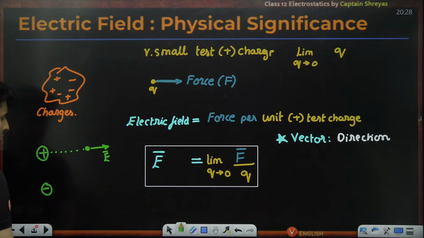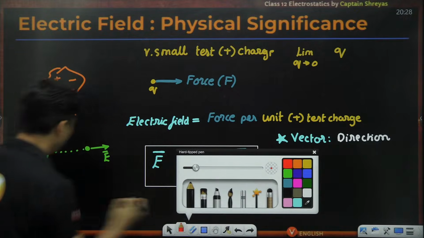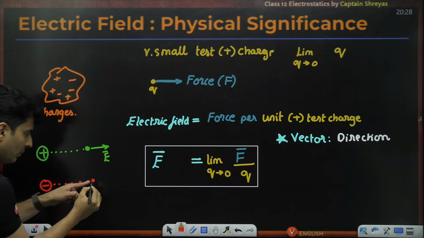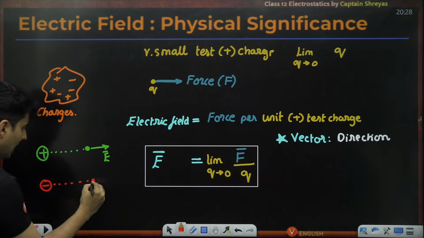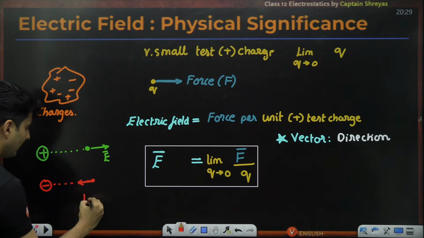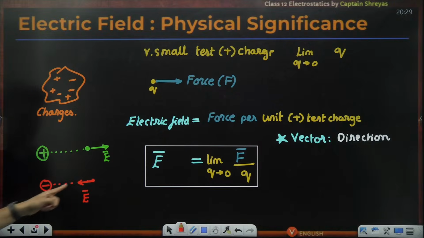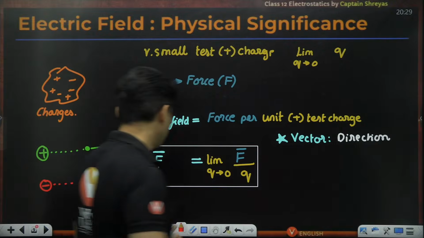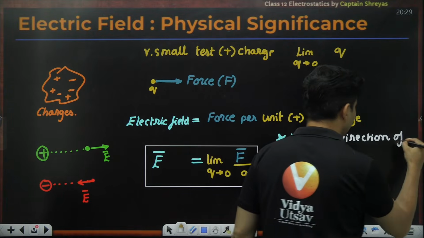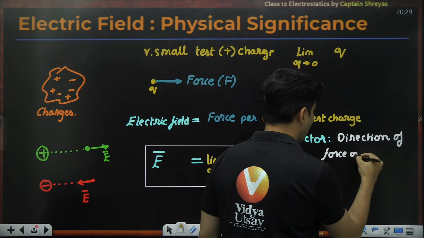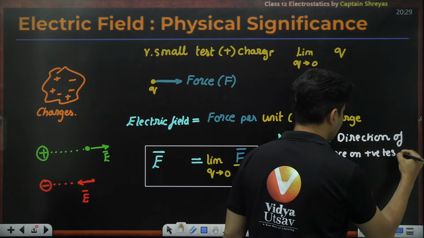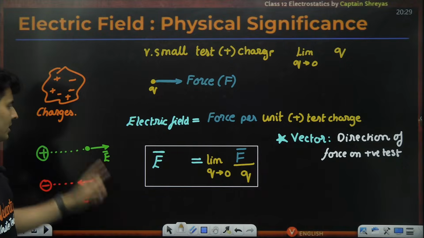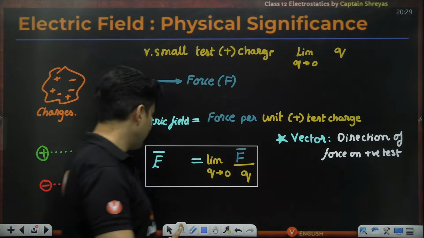But if you had a negative charge over here, and you're standing at this point to measure the field, you bring in a positive charge, that positive will be attracted by this negative. So the field will be directed this way. So the field's direction depends on the direction of the force on the positive test charge. Whatever the force direction, if it is repulsive or attractive, the same is the direction of the electric field. Is this absolutely clear, my dear students?